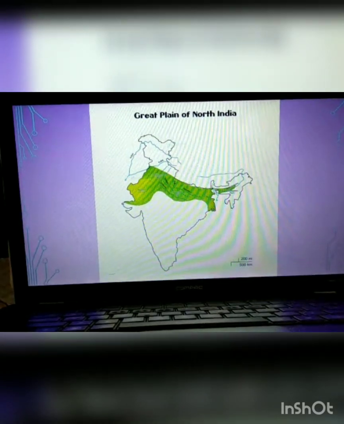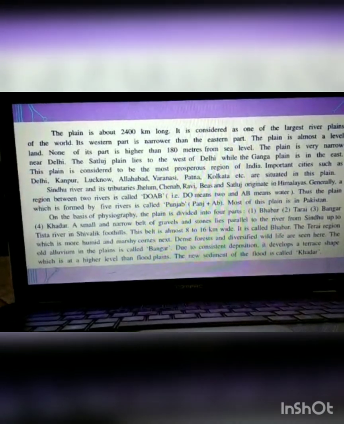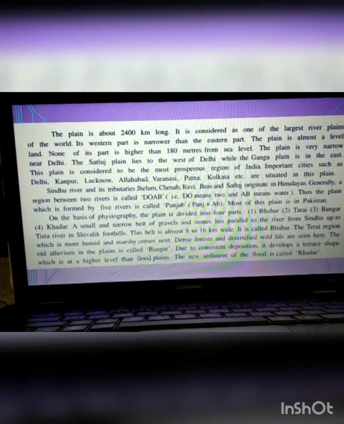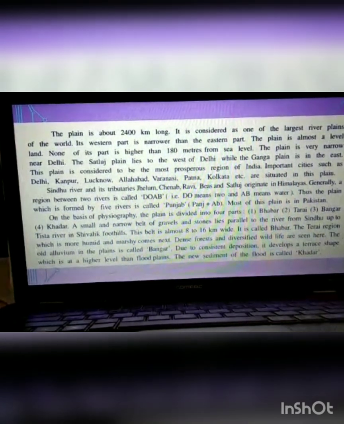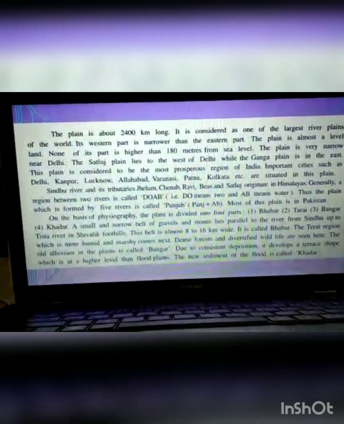Okay. Moving on, Sindhu River. Now let's talk about the Sindhu River. I am here, second paragraph. The Sindhu River and its tributaries Jhelum, Chenab, Ravi are situated here. The region is known as Doab because here two rivers meet. Do means two and ab means water. So these rivers meet here. Moreover, there is a mixture of 5 rivers, so that is why it is known as Panj-Ab. 5 rivers meet, and most of the plain is in Pakistan also. Part is in India and part is in Pakistan.